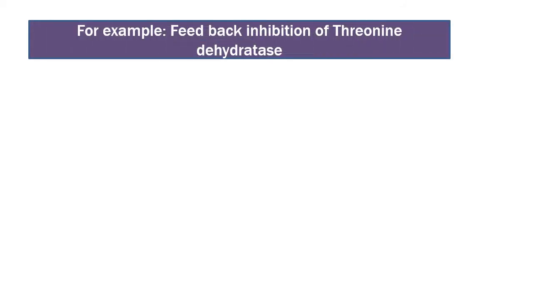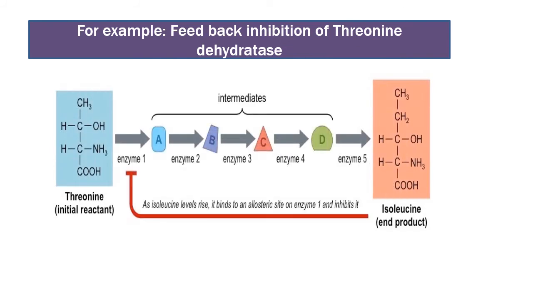For example, in case of inhibition of threonine dehydratase, which takes place by feedback inhibition, here, in case of isoleucine biosynthetic pathway, 5 sets of enzymes are involved to convert threonine to isoleucine. Threonine dehydratase is the first enzyme in this pathway.